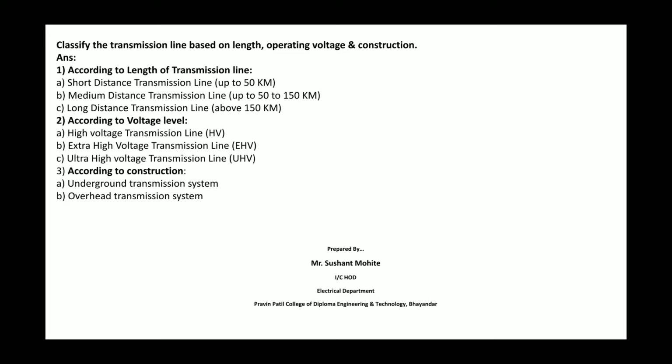The next is according to voltage level: high voltage transmission line, that is HV, extra high voltage transmission line, EHV, and ultra high voltage transmission line, UHV. And according to construction, the first is the overhead transmission system, and the second is the underground transmission system.